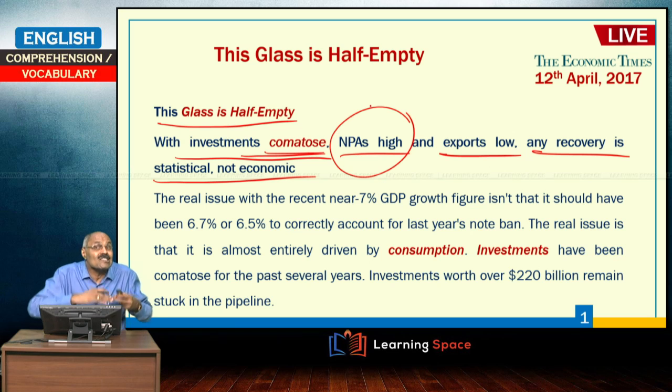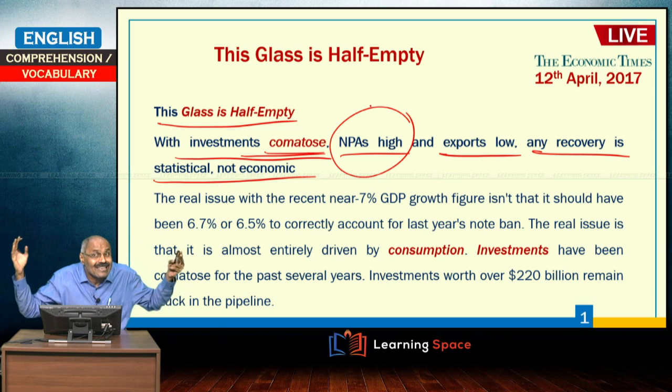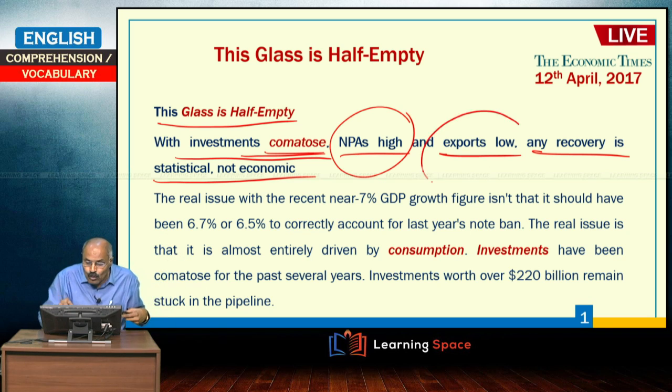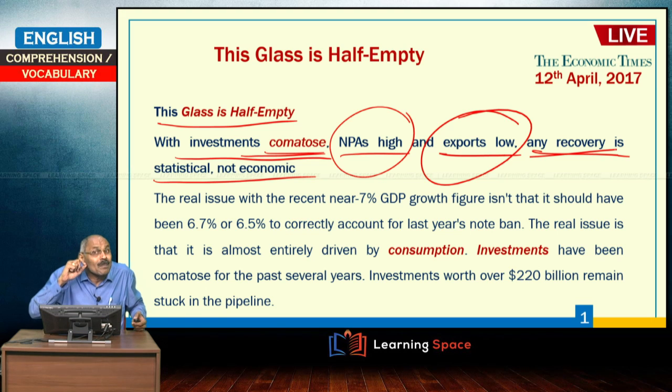non-performing assets reached alarming proportions in public sector banks. Exports low, only in recent times they started recovering, and any recovery, and we say statistically GDP is 7%, 7.5%, that is only for statistical purposes, but the real sense is not there.